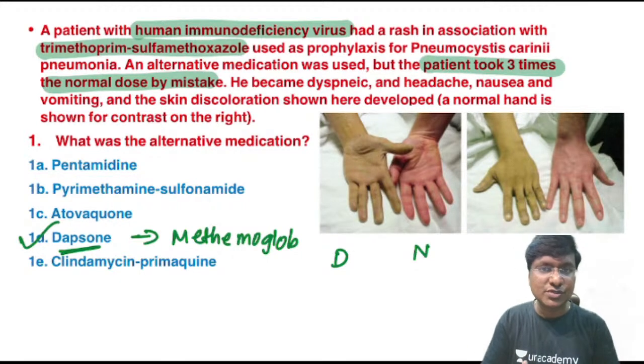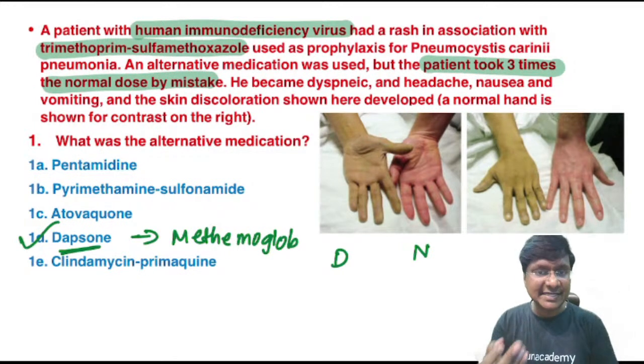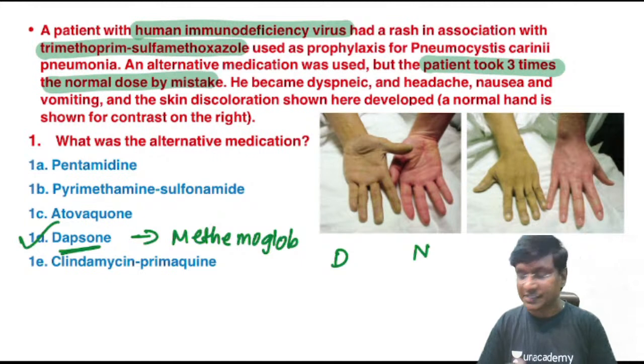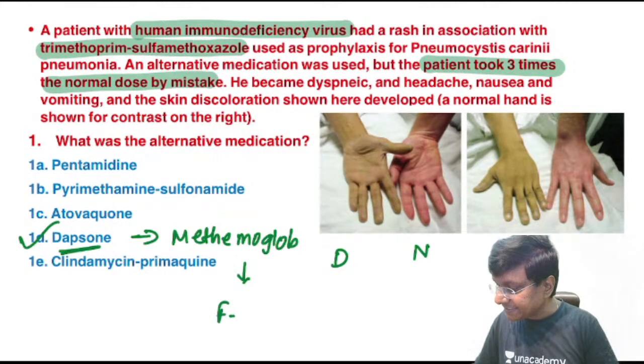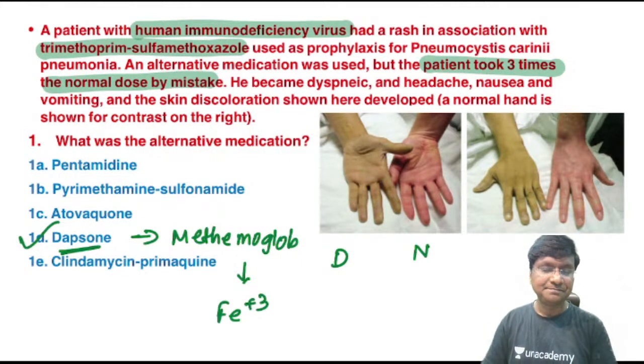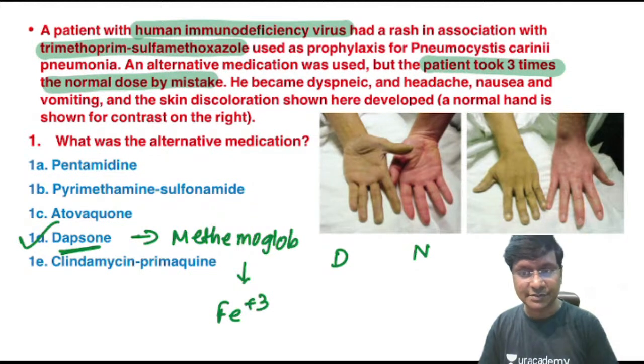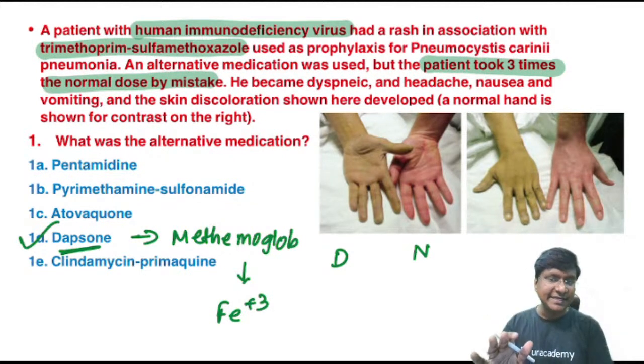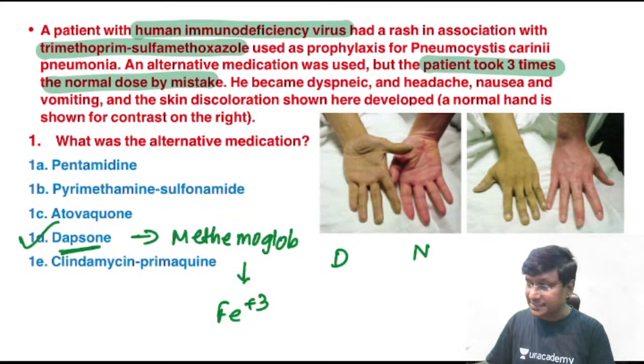And what exactly is your methemoglobin? Methemoglobin is where you have the ferric form of hemoglobin that cannot bind with oxygen. What do you mean by the ferric form? That is your Fe+3 that cannot bind with the oxygen, right? So although sometimes inherited, it is more often formed by oxidative stress. And among the drugs, dapsone is one of the very important drugs.